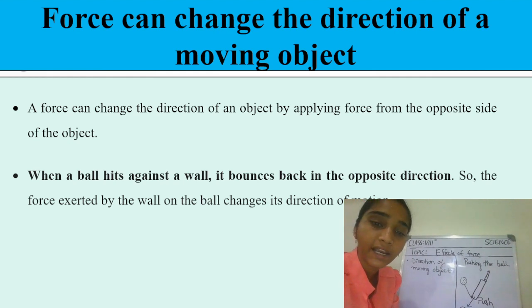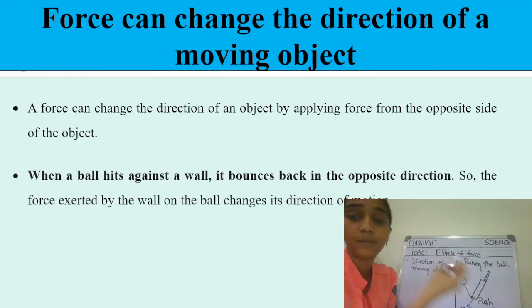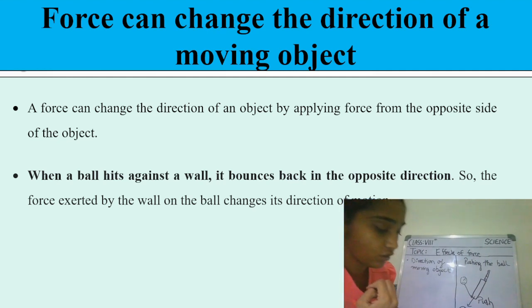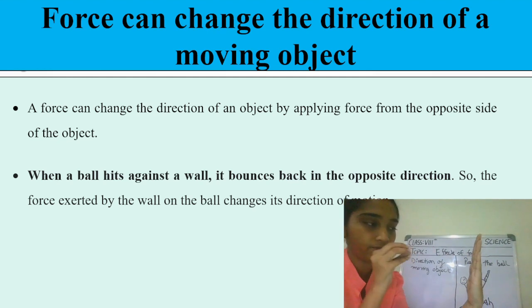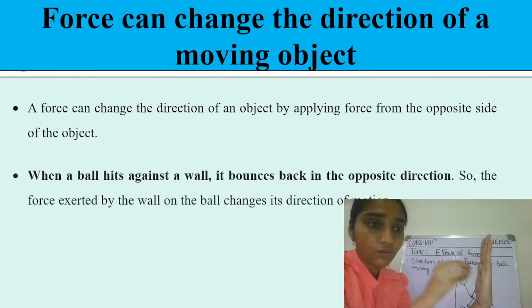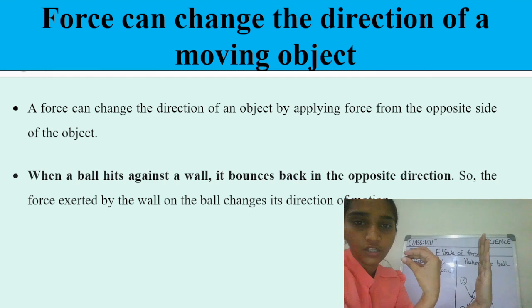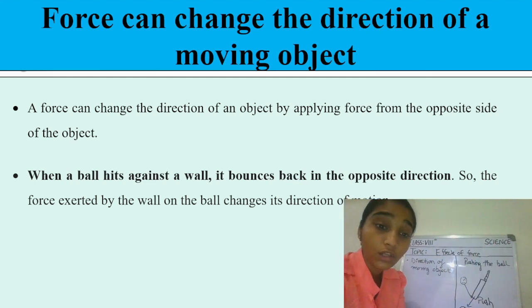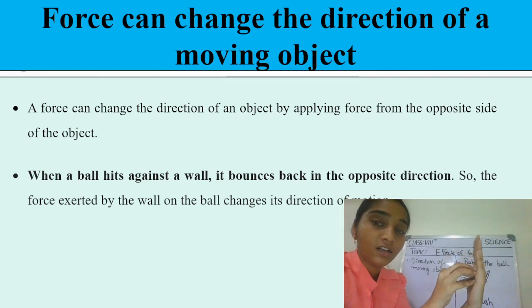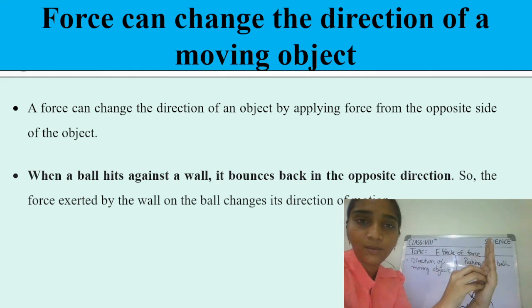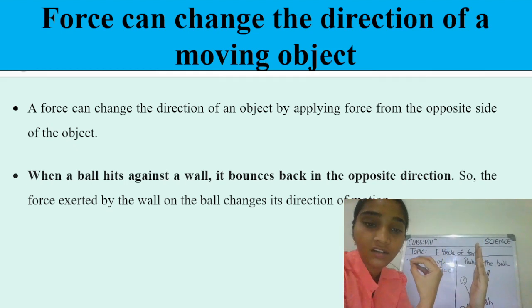And when a ball hits against a wall, it bounces back in the opposite direction. So you can think that if this is the wall, and a ball is going and hitting the wall, what will happen? It will bounce back in the opposite direction, right? Yes. So the force exerted by the wall on the ball changes its direction of motion. If the ball is going in this direction, the ball is also applying force. That's why the direction of motion changes to the opposite, right?